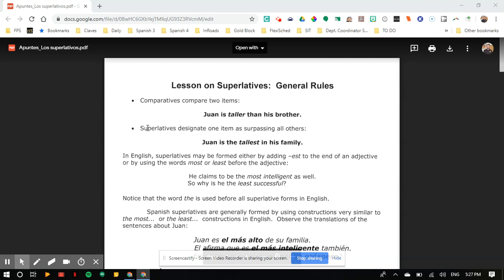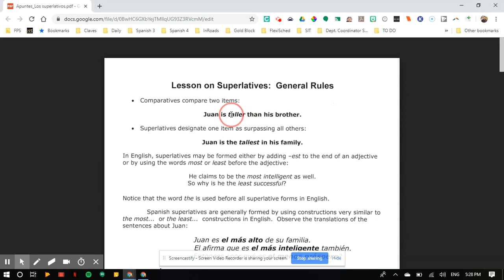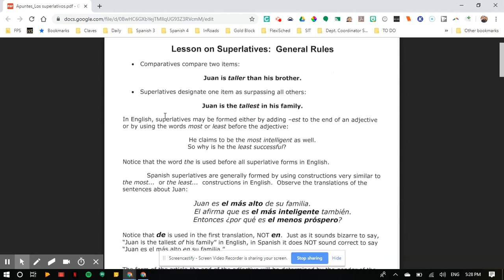But superlatives are a little bit different because they designate that one item is better than all other items or more something than all other items. So whereas here it's just Juan is taller than his brother, maybe their dad is the tallest of the group. But in this example, it's stating that Juan is actually the tallest in his family. So with comparatives, you might see something in English like taller, but with superlatives, you're going to see something like tallest. So that's what it says here.